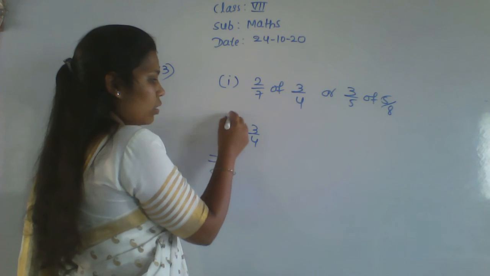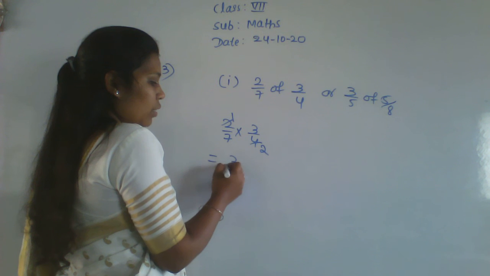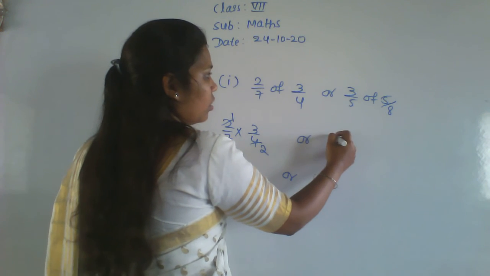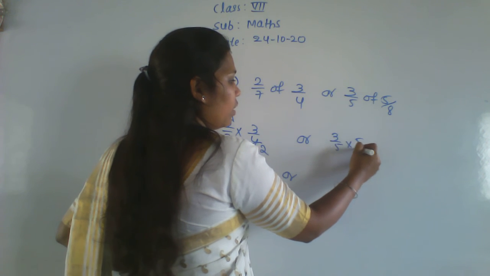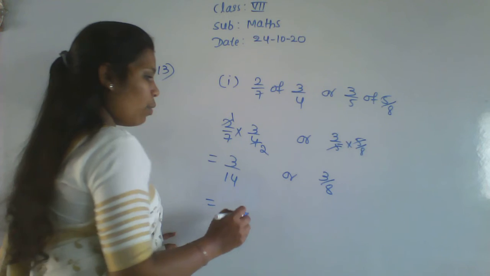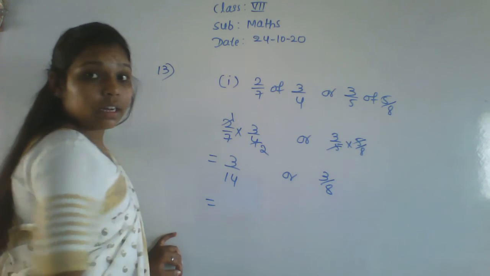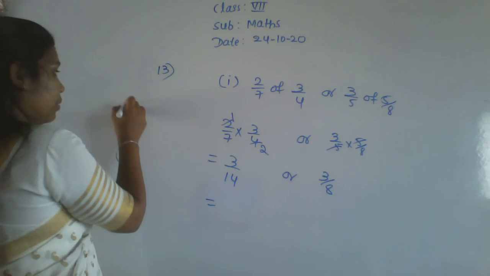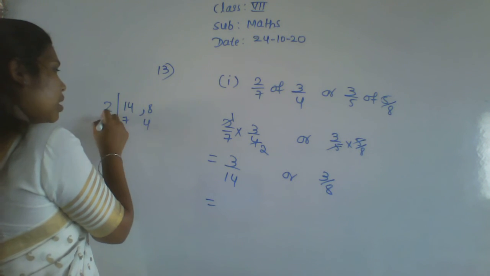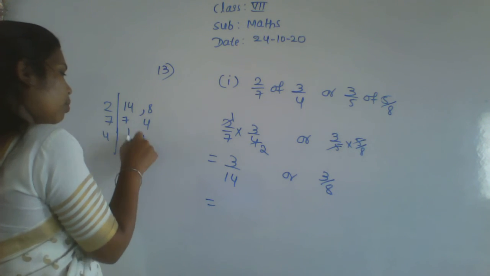What will you get? 2 ones are 2, 2 twos are 4, means 3 by 14 is left. And here 3 by 5 into 5 by 8. 5 and 5 cancel, 3 by 8 is left. Now we want to do the same. The denominator values are 14 and 8. Take an LCM.